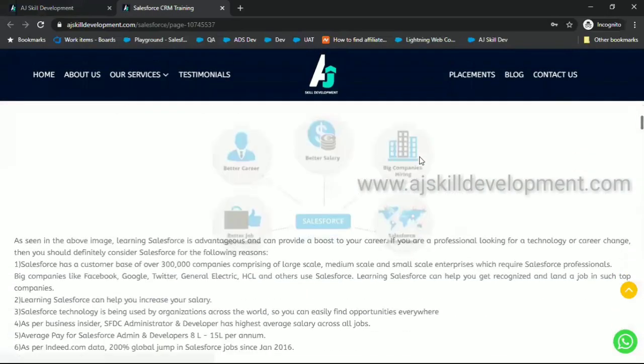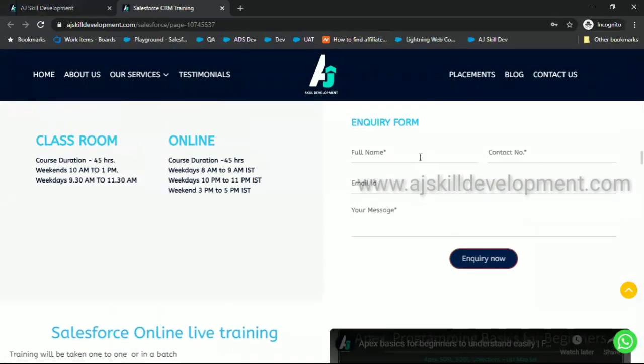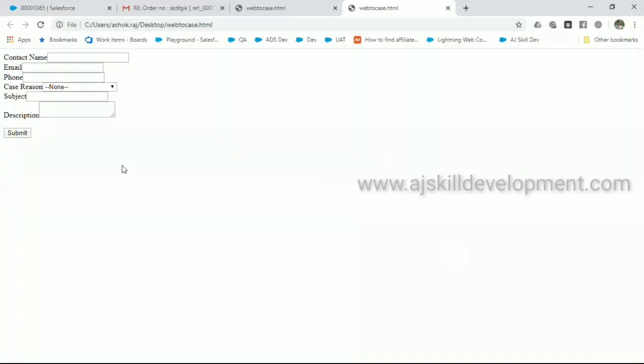Similarly, every website will have some form like this. Here we have done some design, with colors and graphics. In my case, I just created this form from Salesforce. I can use this form directly in my website. Let's see how we can do that.